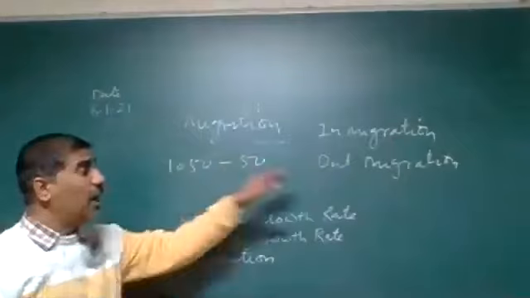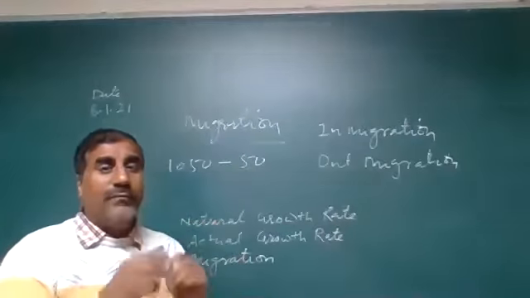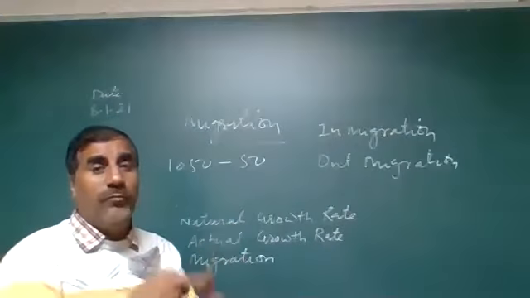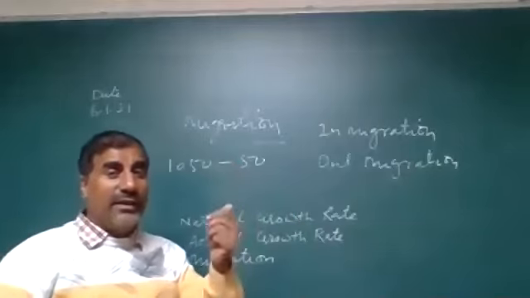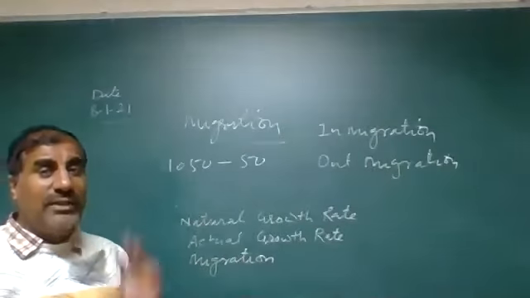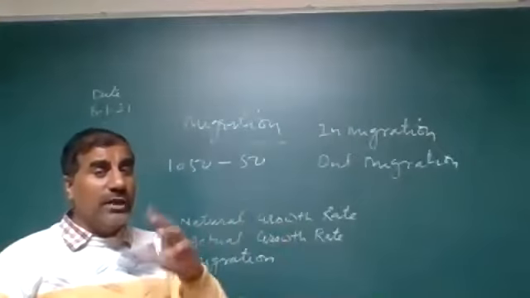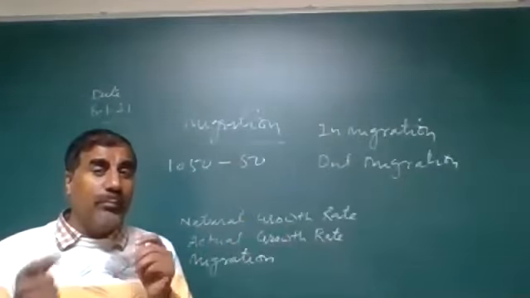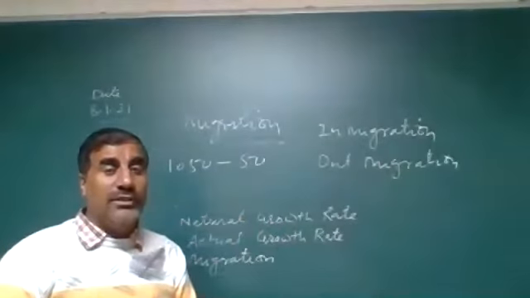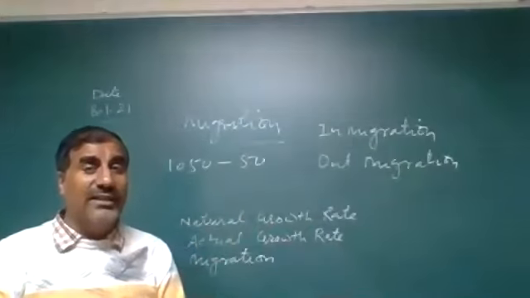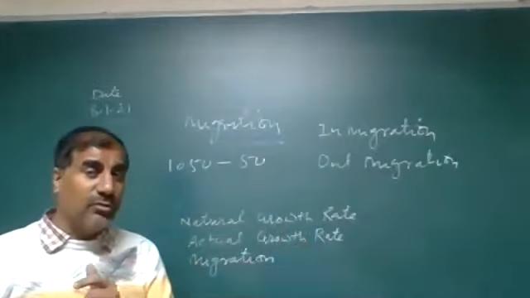That is known as out migration. And in migration is when anyone enters a city for a job, for good health, or for education. When anyone is leaving a particular area, that is known as out migration. So, in the world, Sudan is a country where the population has decreased due to out migration. In Sudan, out migration is higher compared to in migration. So we will discuss Sudan also in this.